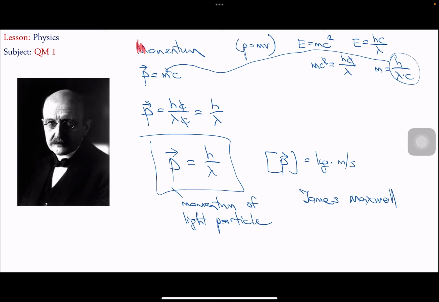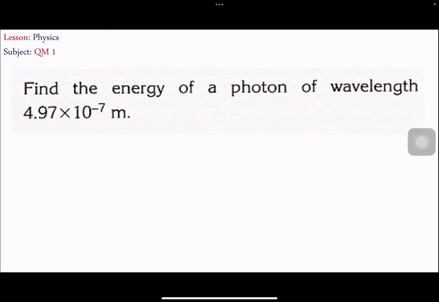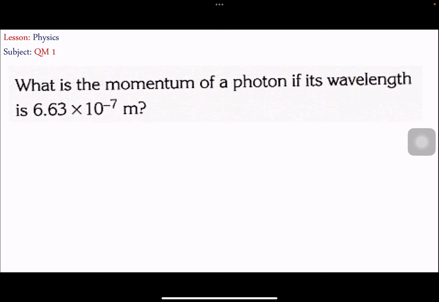Suppose that I have, as in the example given, a momentum of a photon of a given wavelength. The formula for momentum is h over lambda, where h is 6.63 times 10 to the power of minus 34. I divide by 6.63 times 10 to the power of minus 7.